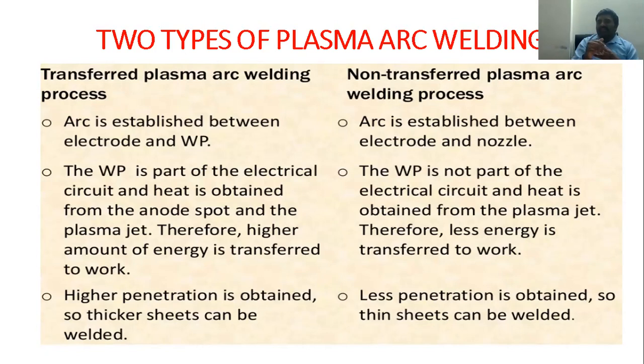In non-transfer plasma, the workpiece is not part of the electrical circuit, because we use gas flow, a copper nozzle with an orifice, and plasma gas. With transfer plasma, high penetration is obtained, so a thicker sheet can be welded. With non-transfer plasma, less penetration is obtained, so thin sheet can be welded.